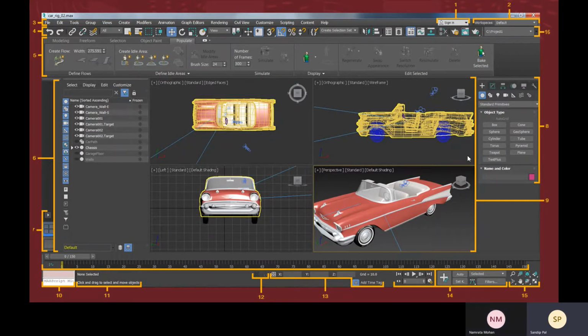Okay, let's start today's class. So today we are going to learn about 3ds Max. This is a powerful software, 3ds Max, that is 3D Studio Max. Initially, it was developed for DOS platform. Now it is available also for Windows platform. And this is developed by Autodesk Media and Entertainment Department.